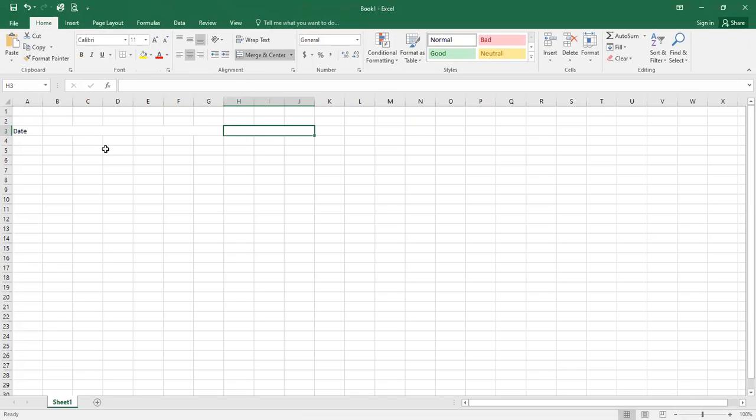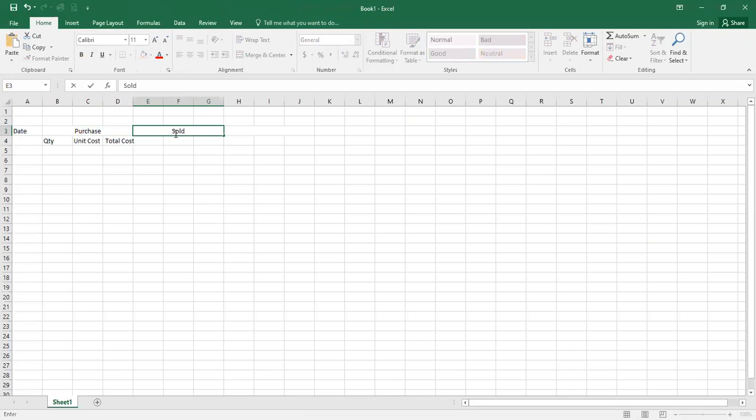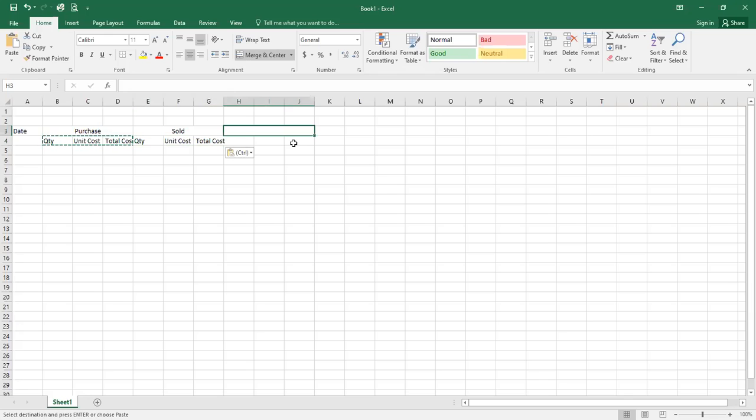We have our purchases column, and then we account for quantity, unit cost, and then the total cost. We have a separate column for each whenever we purchase something. Then whenever we sell something, we do the same thing. We'll list how much we sold, how much we're removing it at per unit, and then overall total cost. And then we determine an inventory balance after each transaction by quantity, unit cost, and total cost.